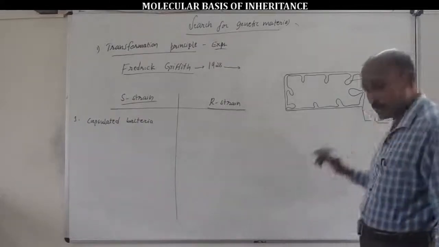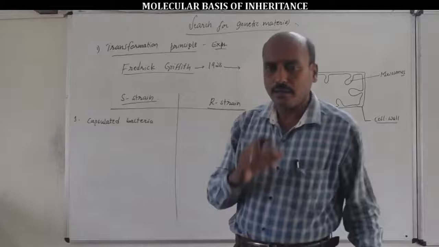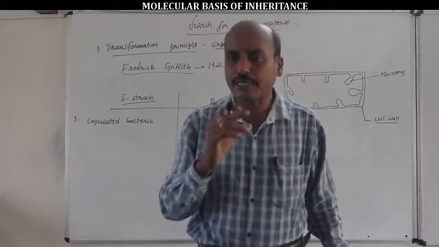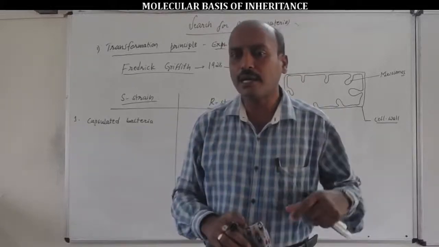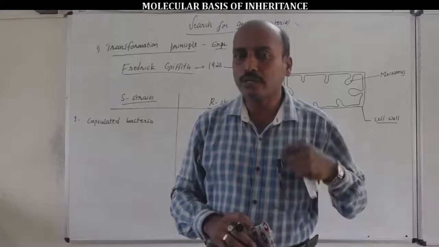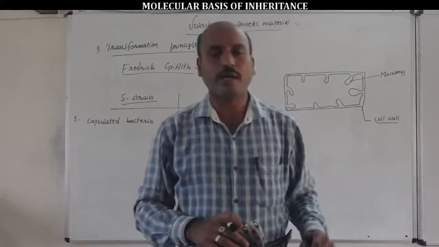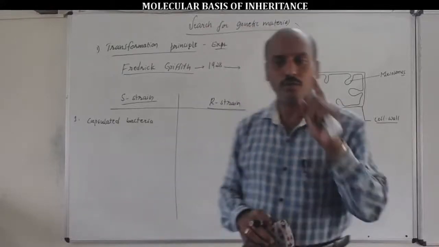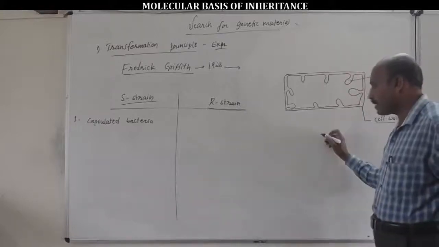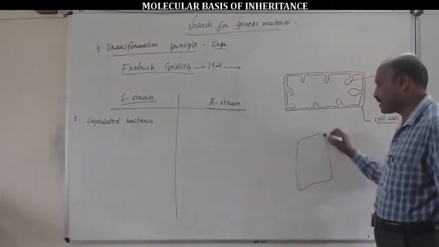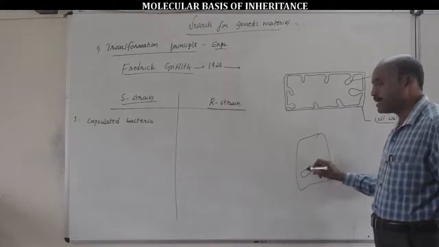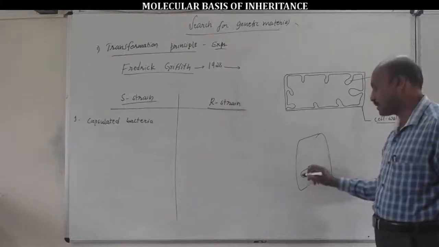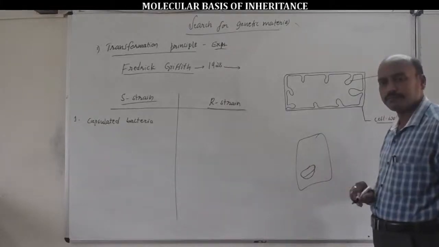Very important, the mesosomes of a bacterial cell are analogous to the mitochondria of a eukaryotic cell. Because in eukaryotic cells, the site of aerobic respiration is inside the mitochondria.